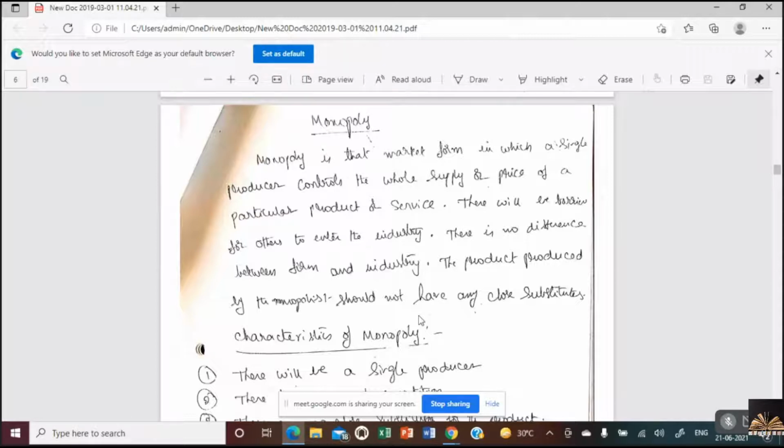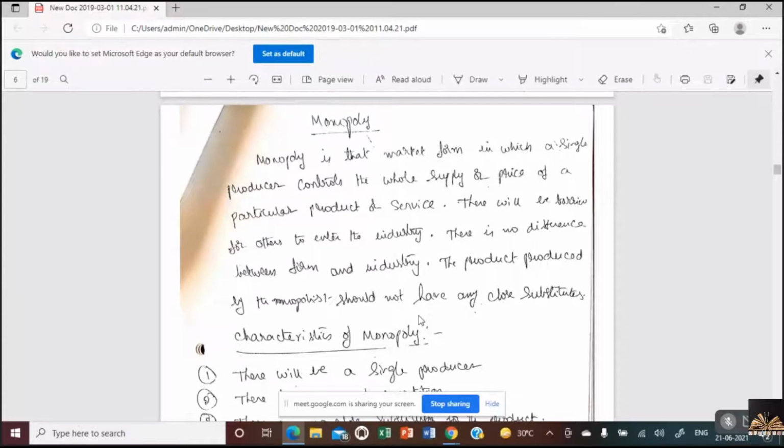In the long run, there would be abnormal losses under which type of competition? Just now we have seen three stages: initially supernormal profits, then break even, then no profit, no loss. That is under which competition?